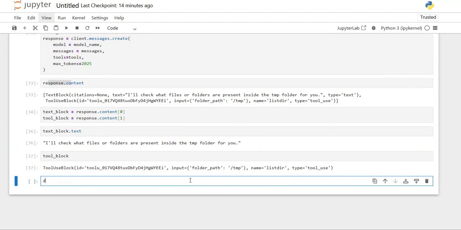So one is we need to define a function that is a tool caller, or tool executor, or you can define it with some name. And for this, the behavior I'm expecting is, I'll pass the tool name as well as the tool arguments, or tool inputs.